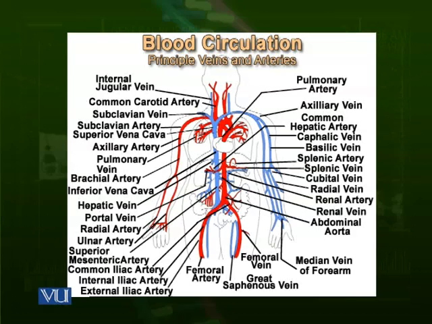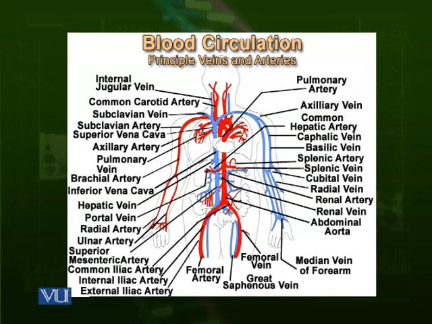Now we talk about the veins. Veins have to return blood to the heart. We again divide it into two parts, from the upper parts of the body, the head, neck and shoulders and arms, and the lower part of the body, legs and the lower organs. From the head, you can see that there is a jugular vein. We call it jugular vein, which is returning blood from the head and neck region to the major vessel.